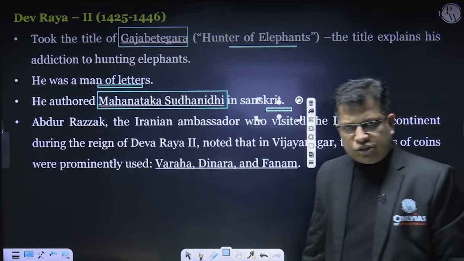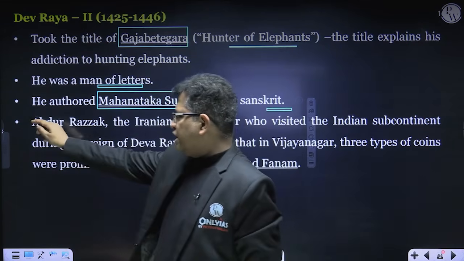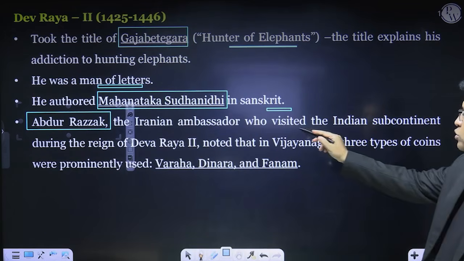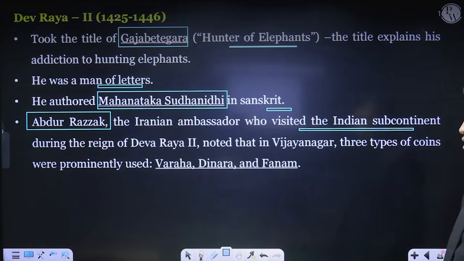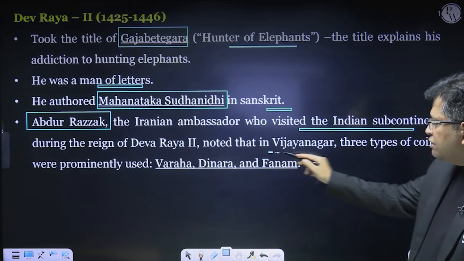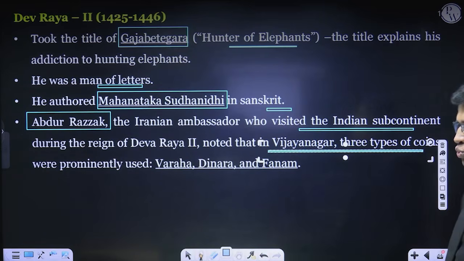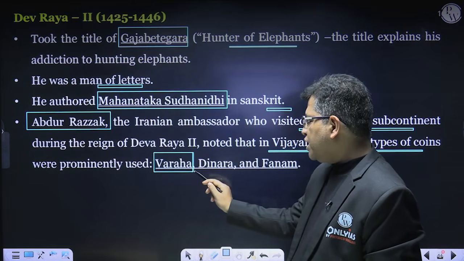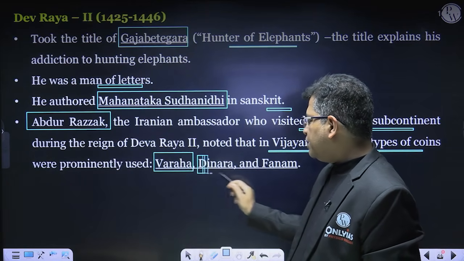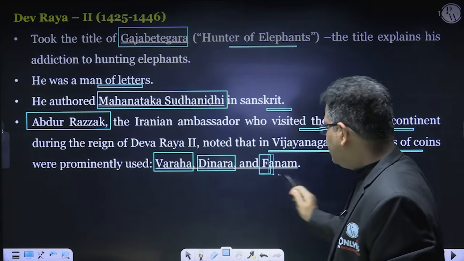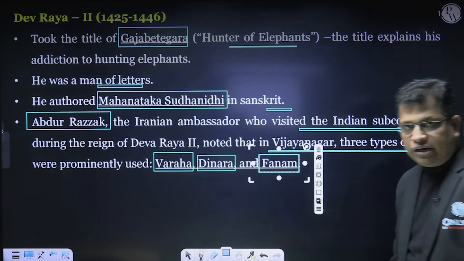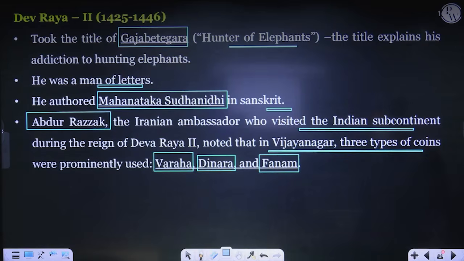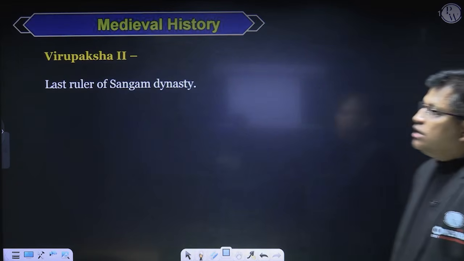Abdul Razak was a Persian traveler who came to Vijayanagar during his time. The Iranian ambassador who visited the Indian subcontinent during the time of Devraya II noted that in Vijayanagar three types of coins were prominently used: Varaha, Dinar, and Phanam. Phanam was also asked in your examination recently. So Phanam was a coin. Varaha, Dinar, and Phanam.